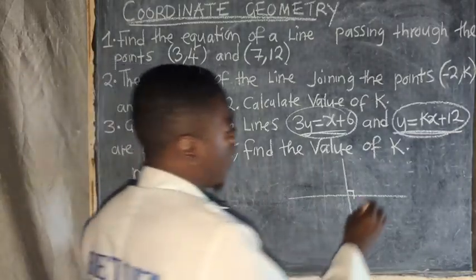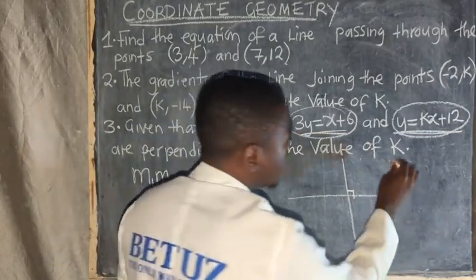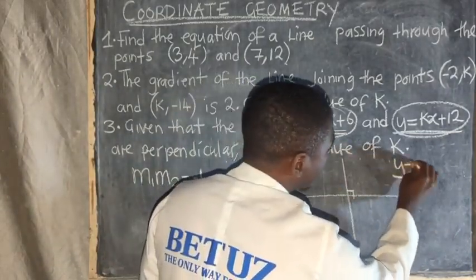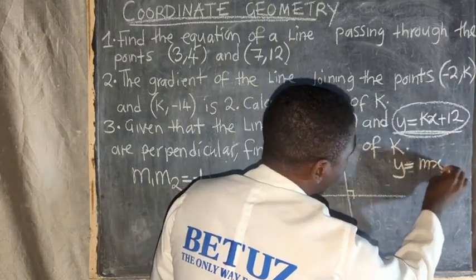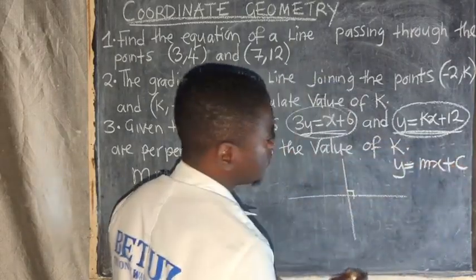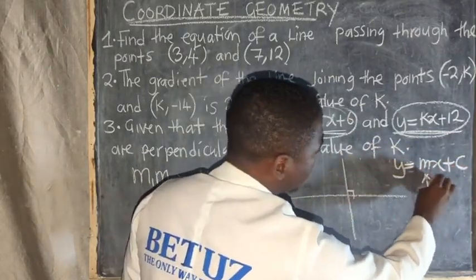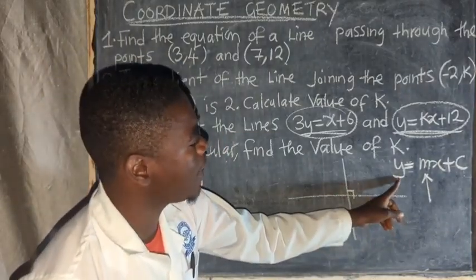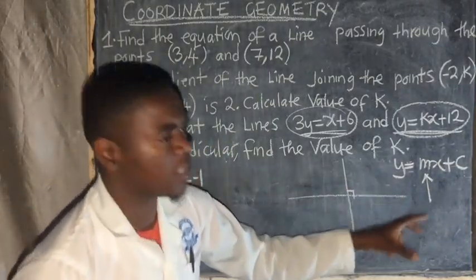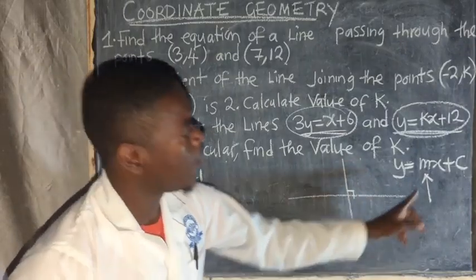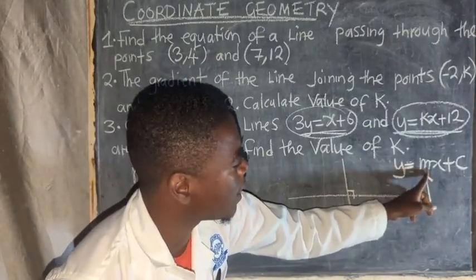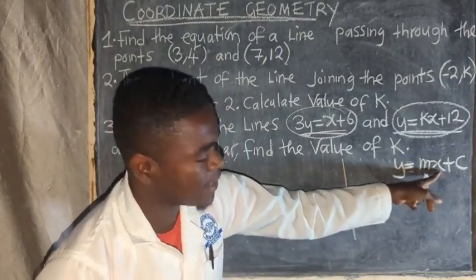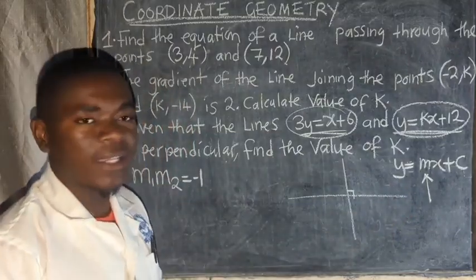The general equation of a line is y is equal to mx plus c. The m that you are able to see there is the gradient. So as long as y has been made the subject of the formula, the m there, the coefficient of x, is what we are calling the gradient.